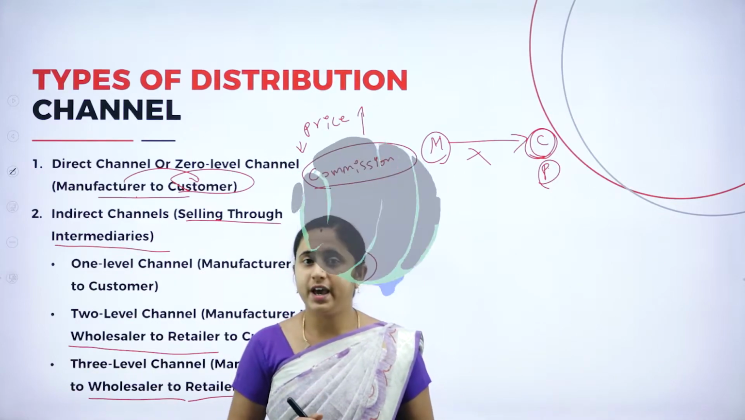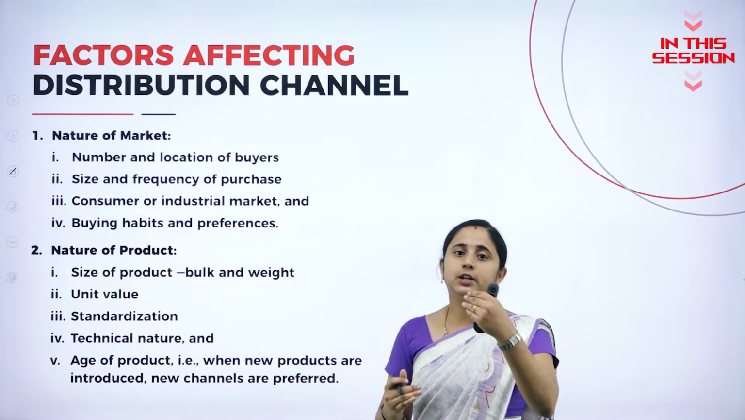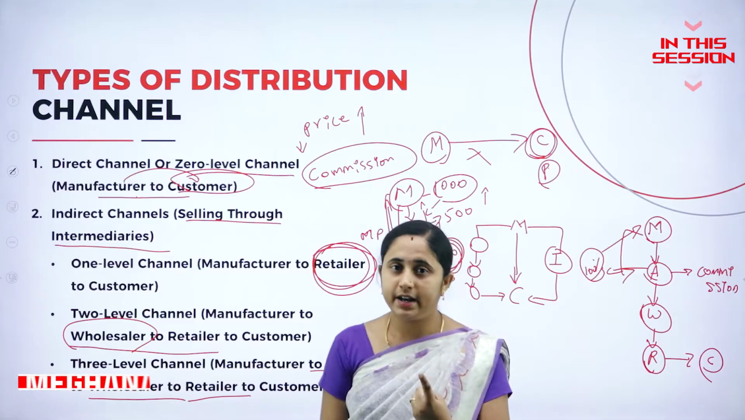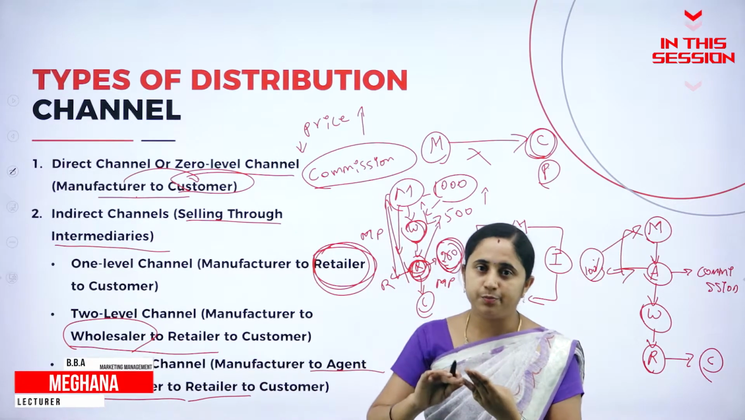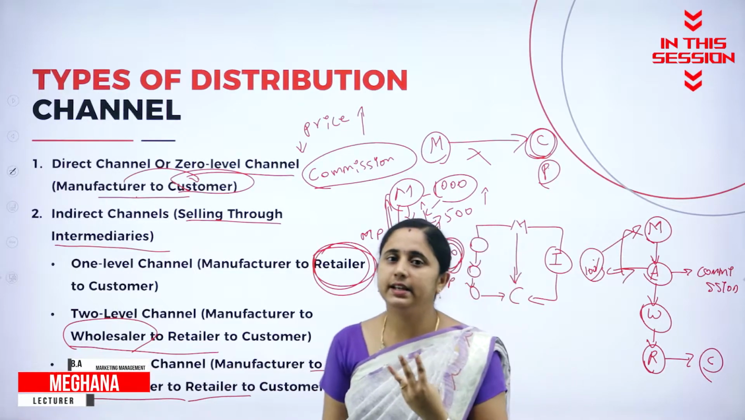The disadvantage of direct channel is that you cannot expand your business. If you are selling your product in a local area, you can use the direct distribution channel. Under indirect channel, you have 3 types: first one level channel, 2 level channel and 3 level channel.